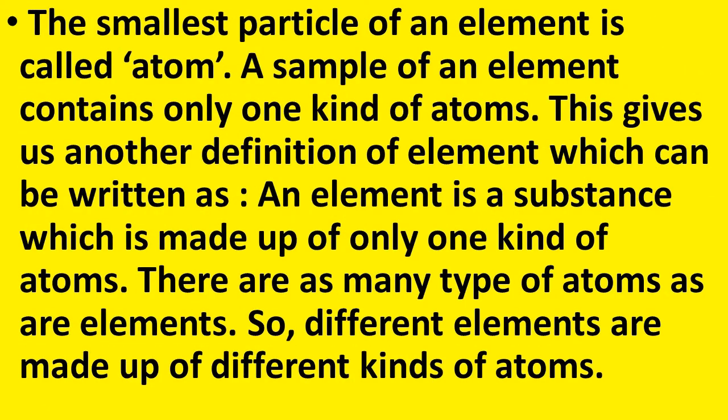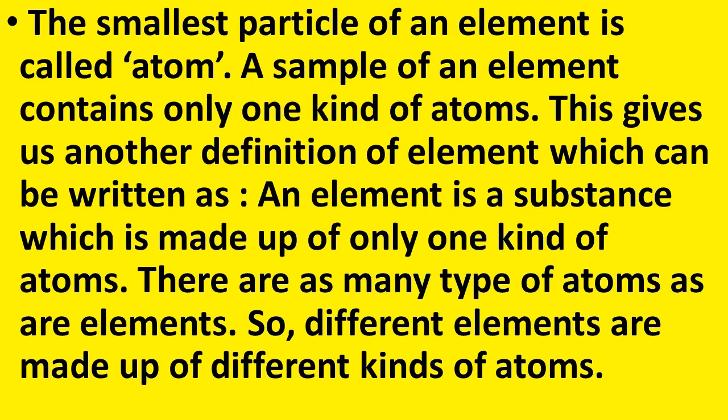The smallest particle of an element is called an atom. A sample of an element contains only one kind of atoms. This gives us another definition of element, which can be written as an element is a substance which is made up of only one kind of atoms.